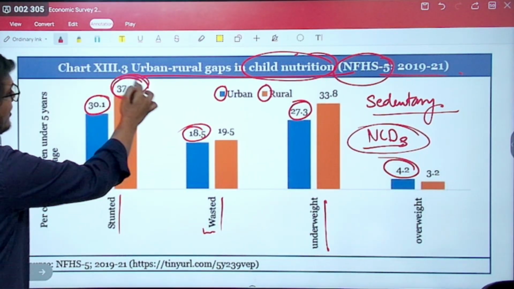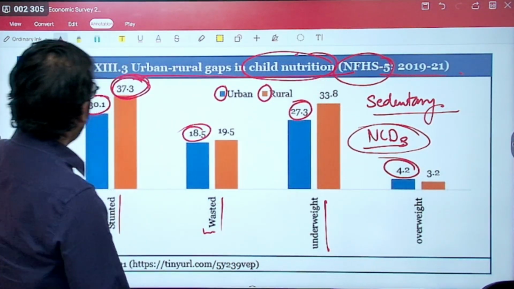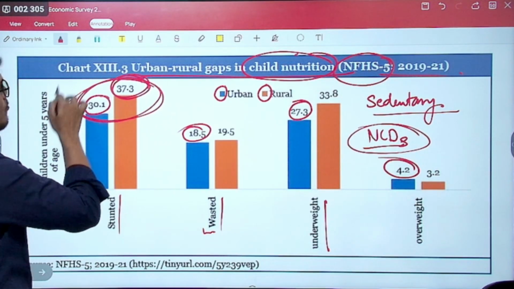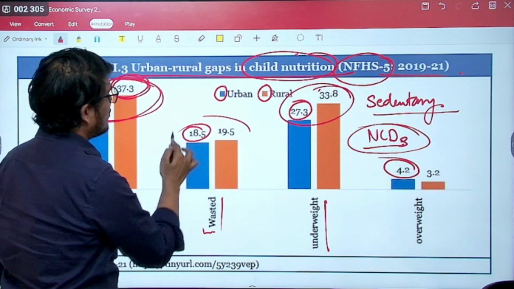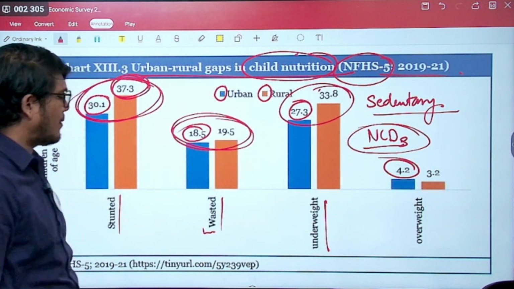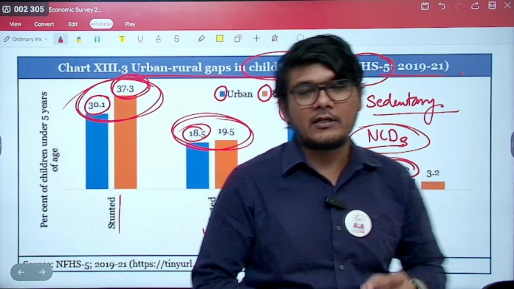Look at the stunted number. More than 1/3. This is also more than 1/3. If you club this also, it will remain more than 1/3. This will be close to 1/3, and this is about 1/5 of the children who are wasted. These are really not good numbers.